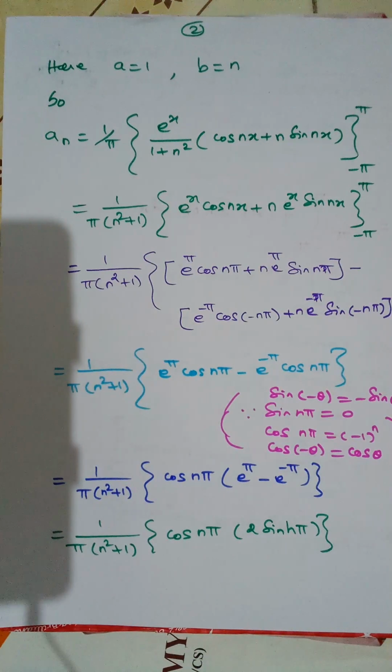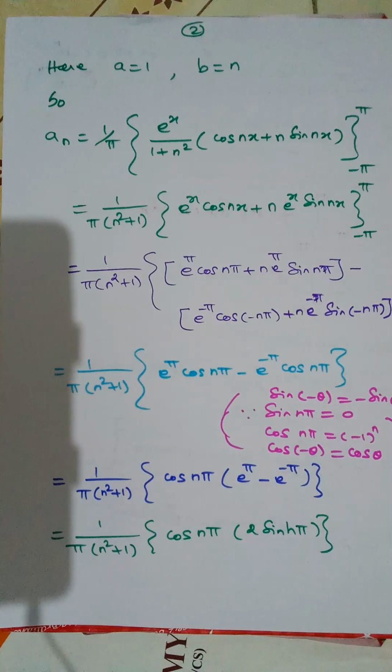So 1 by pi (n squared plus 1) keep as it is, and then e power x will be e power pi, cos nx will be cos n pi plus n into e power pi sin n pi, upper limit, minus the lower limit e power minus pi cos of minus n pi plus n into e power minus pi sin of minus n pi. So 1 by pi (n squared plus 1) e power pi cos n pi. What about sin n pi? It will be 0, sin pi is 0.